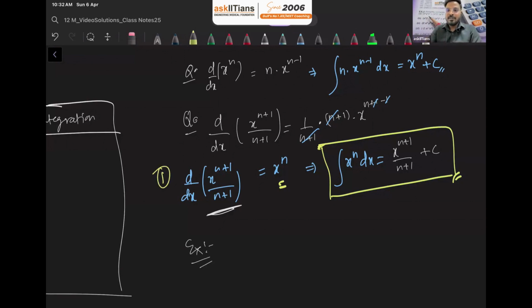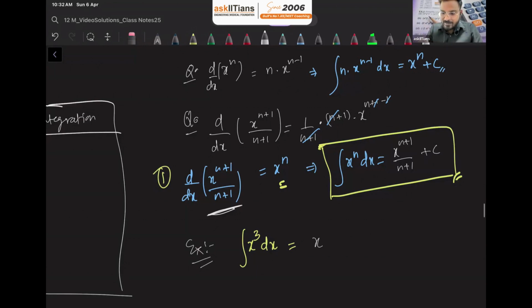We're going to write this down in a table also. Now, a simple question: what is the integration of x raised to 3 with respect to x? Using the formula, x raised to n integrates to x raised to n plus 1 over n plus 1. So it means x raised to 3 plus 1, divided by 3 plus 1. Don't forget to write down the constant of integration. So it will be x raised to 4 divided by 4 plus c. I hope it's clear to everyone.